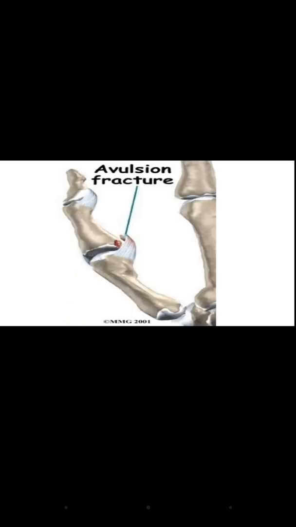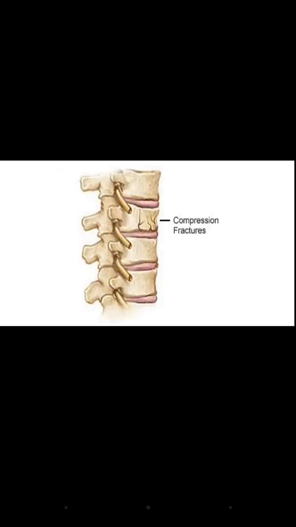Then avulsion fracture. In the avulsion fracture, a small piece of bone breaks away from the rest of the bone because it is pulled too hard by a tendon or ligament. Because the bone is pulled very hard by the tendon or the ligament, that's why there is the fracture.